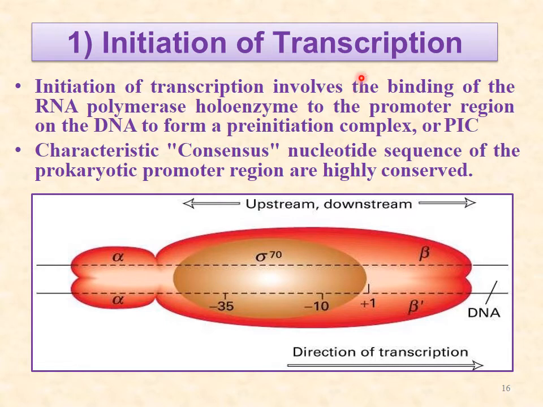So now we start with the initiation of transcription. What is the initiation of transcription? It is the binding of the RNA polymerase holoenzyme. You can see this RNA polymerase may bind to 100 base pairs or 40 base pairs, and it identifies the consensus sequence where it will bind, from upstream to downstream.